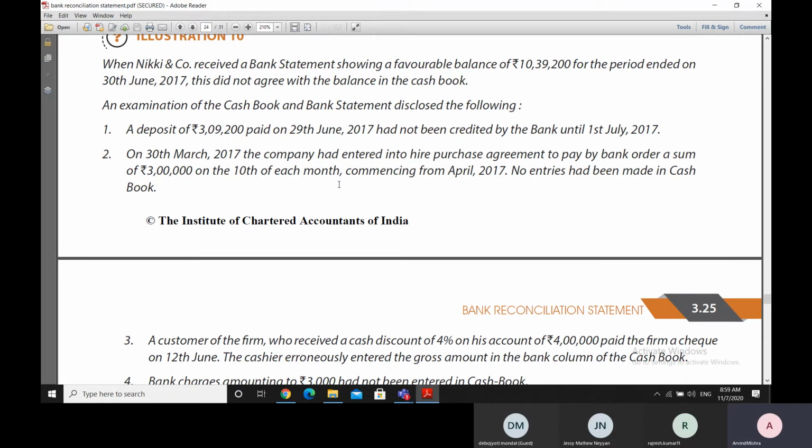But we have not made the entries in the cash book. So therefore, a reduction in the bank statement balance has been made, but the cash book balance has not gone down. So what will happen is that the cash book balance is higher than the bank statement balance due to this reason, and therefore we'll have to reduce this amount.